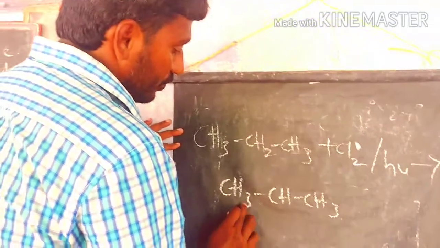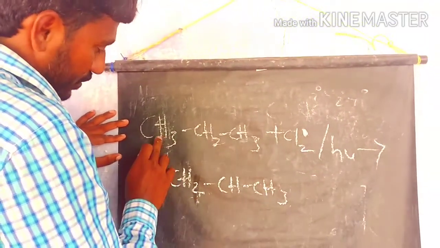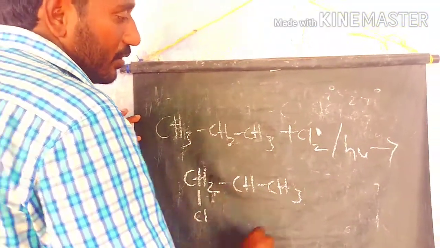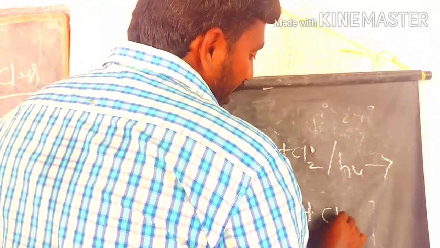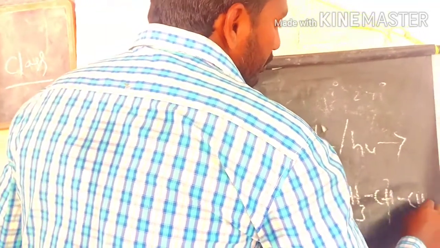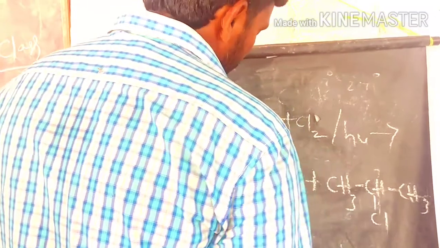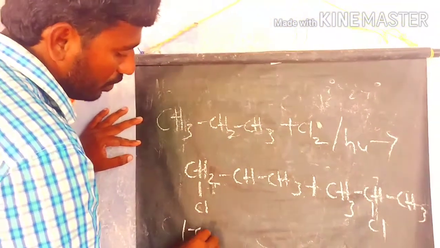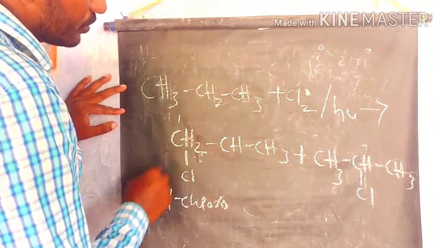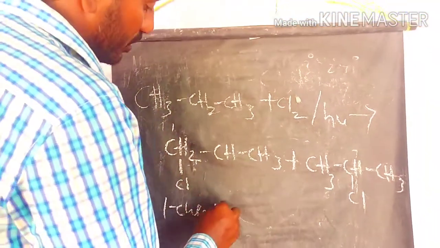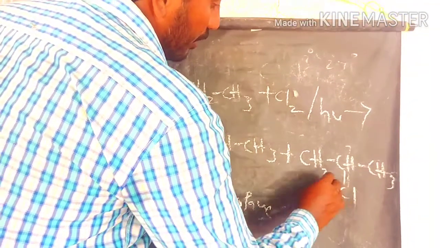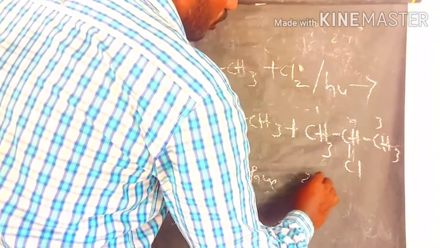So we have 2 types of products. The first one is where the primary hydrogen is replaced by chlorine. So this is one product that we call 1-chloropropane, because the chlorine substitution is at the first position. The second one is where the secondary hydrogen is replaced by chlorine: 1, 2, 3, so 2-chloropropane.